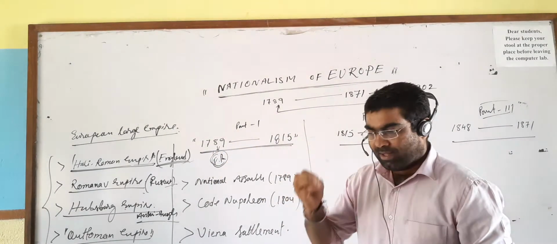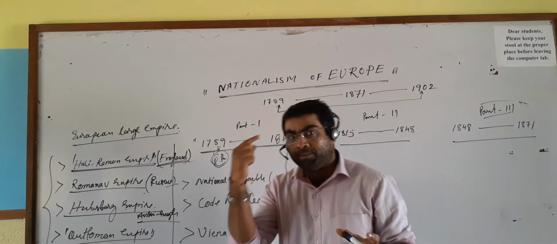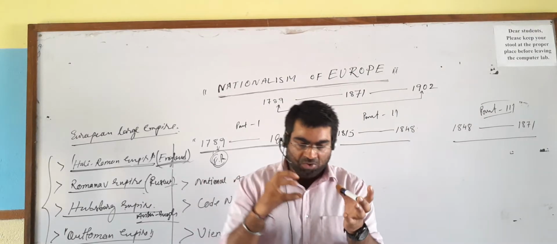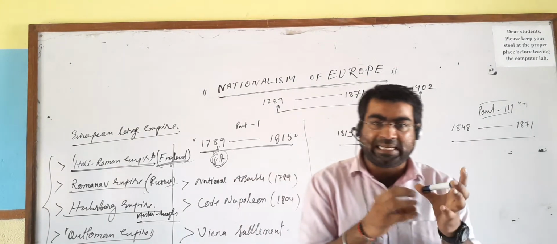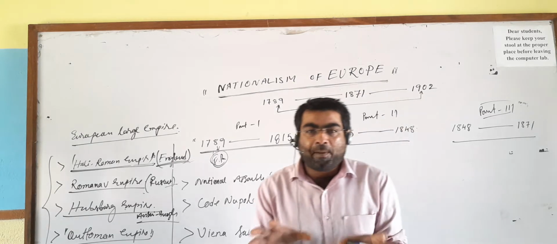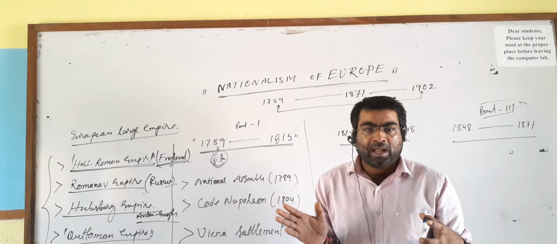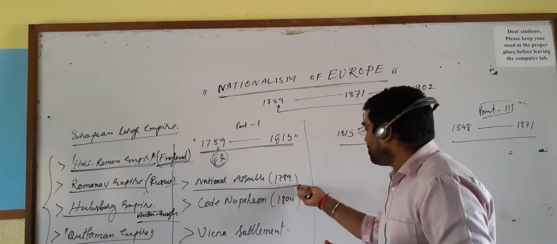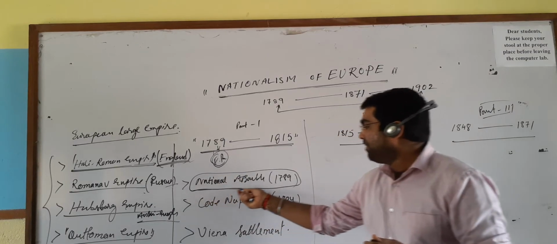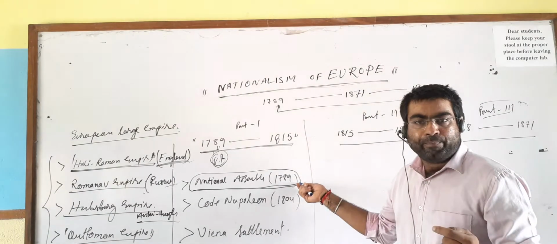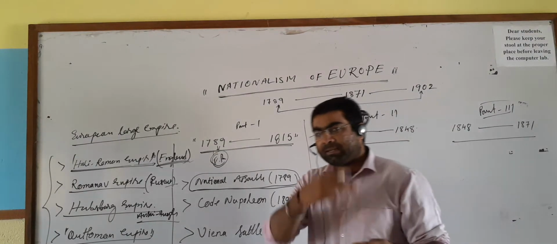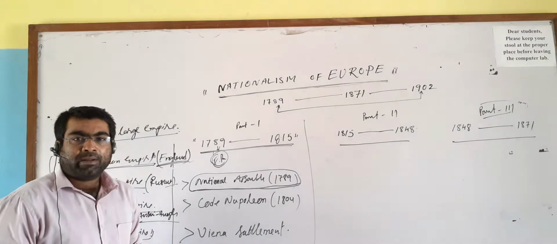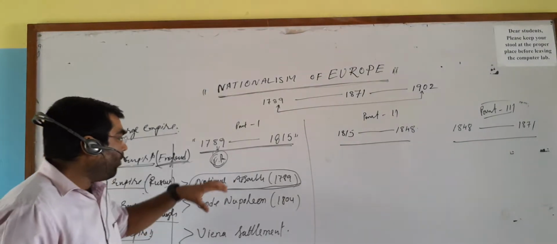We have seen that the third estate people, just to remind, what did you read, the third estate people destroyed the Bastille Fort, threw out the Bourbon dynasty ruler Louis XVI and established a republican government in France. And that republican parliament was known as the National Assembly. So our first topic of this chapter is the National Assembly. In the second page of this chapter, a whole page is devoted to this National Assembly. That's why this is important.